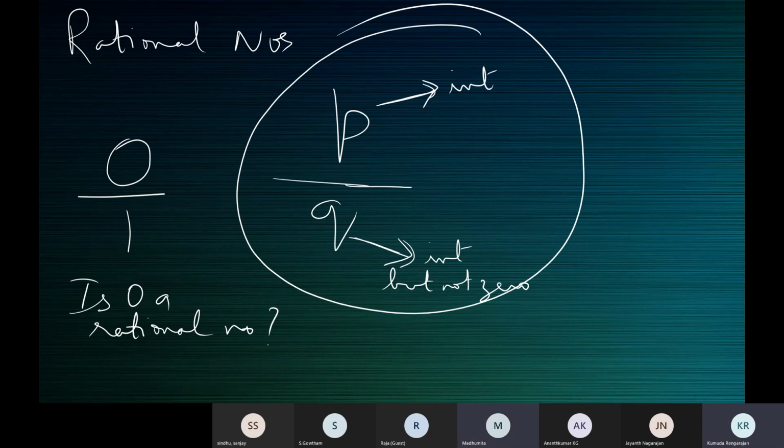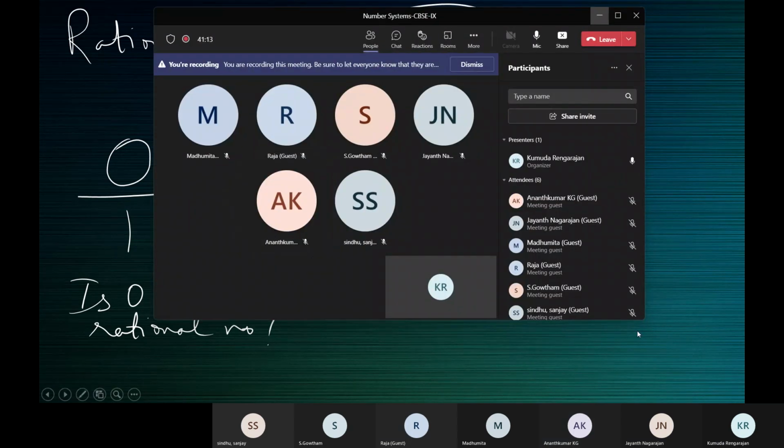Children, I've shared my screen. Hope all of you can see my screen. My screen is visible to all of you, right? Yes, ma'am. New students, Jayant, Gautam, Krishmika, I've shared my screen. Is it visible? Yes, ma'am.